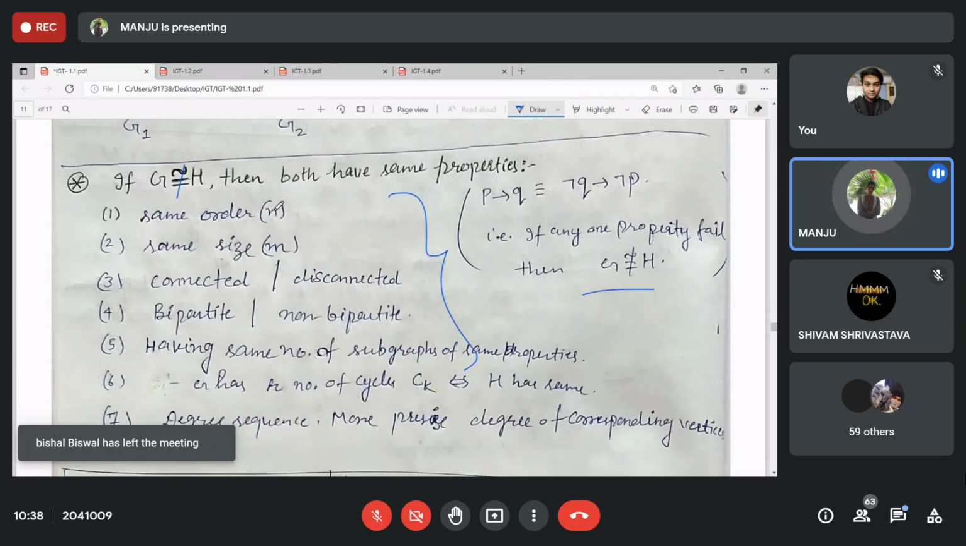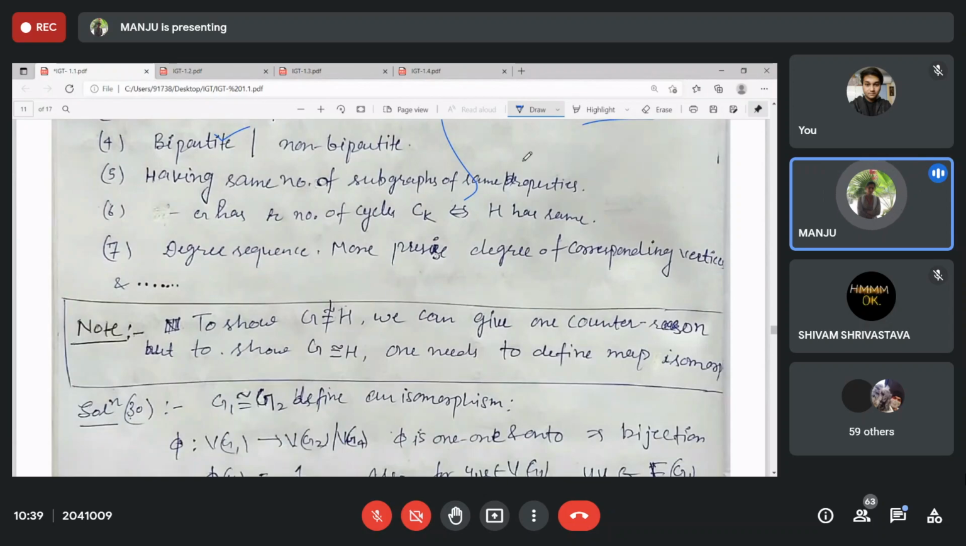If the order is not the same, then directly you can say these are not isomorphic. Size not the same, connected or disconnected: one is connected, another is disconnected, you can say these are not isomorphic. And one is bipartite, another one is non-bipartite, you can also say this is not isomorphic. In the same way, if the degree sequence or degrees of the corresponding vertices do not match. While defining the map, you also preserve the degree, right? The degree of the vertex U will be the same as the degree of its image.